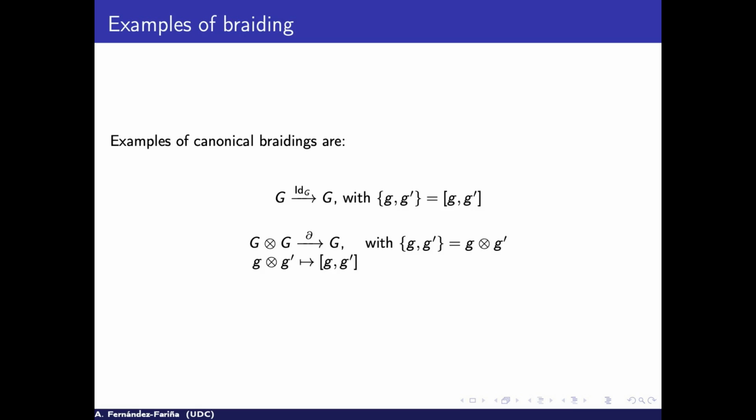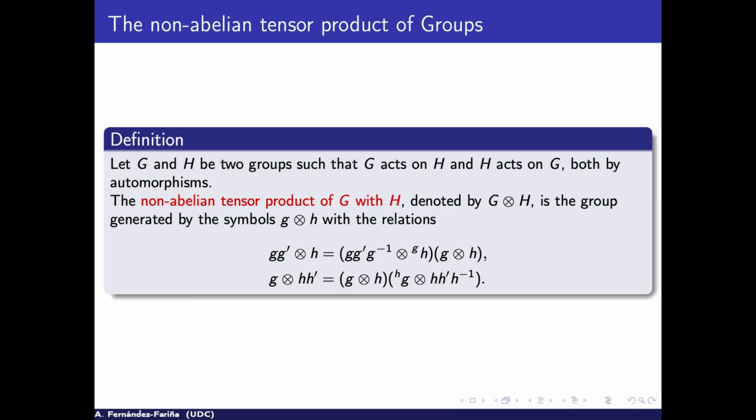And for the ones that don't know what the non-abelian tensor product of groups is, well, it is like the usual tensor product of abelian groups, but since we don't have abelian groups, and we have groups, we need to take axioms from one group on the other, and vice versa, and take that relationship. So with the relationships, the non-abelian tensor product of groups gives another very good example.